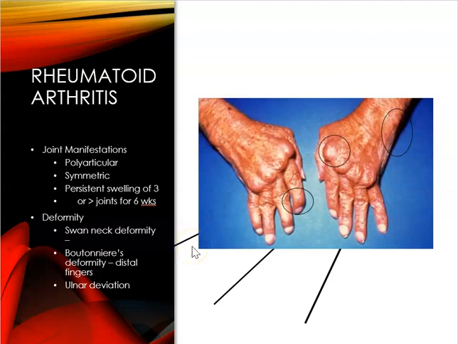They end up having some deformities. They'll have a swan neck deformity. That occurs at the base of the index finger on top of the outermost part of the hand. The boutonniere deformity, that's going to be the distal fingers, and then ulnar deviation is going to be when the outermost part of the hand curves inward.